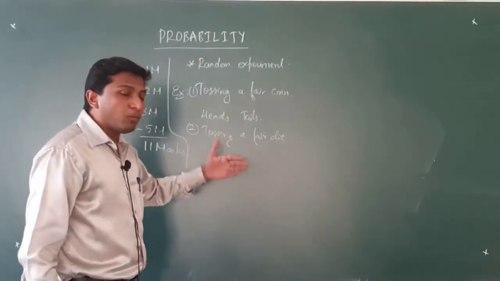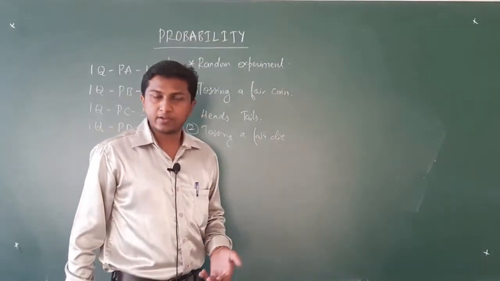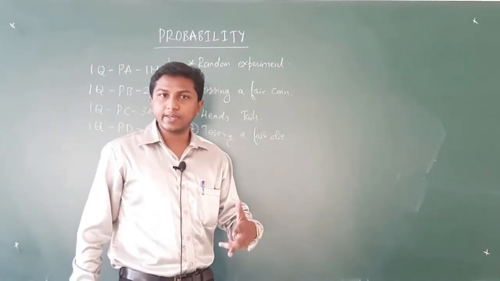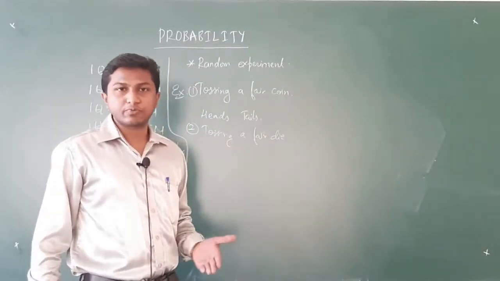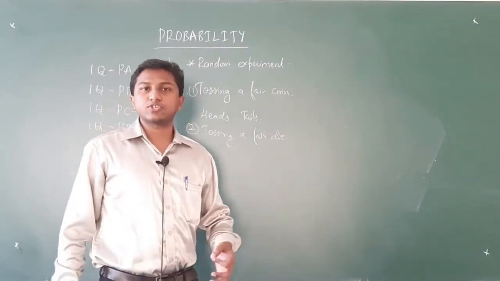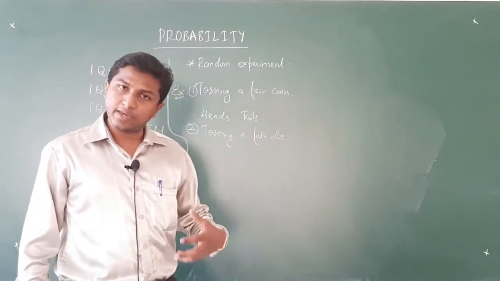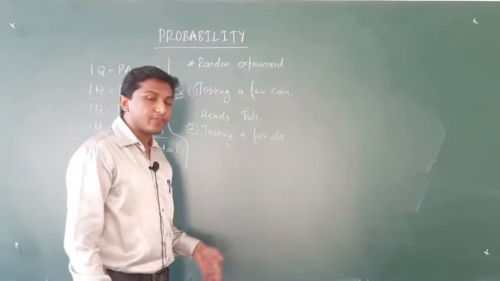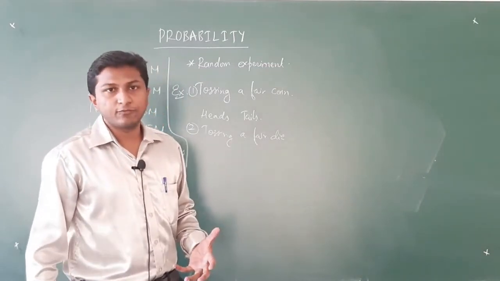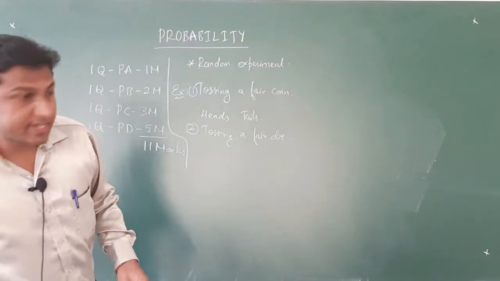So, there is more than one possible outcome, and the second condition again is that you should not be able to predict the outcome in advance. Obviously, whenever we toss a fair die, you will not be able to predict the outcome. So, this is another common example of a random experiment, which we have already studied.